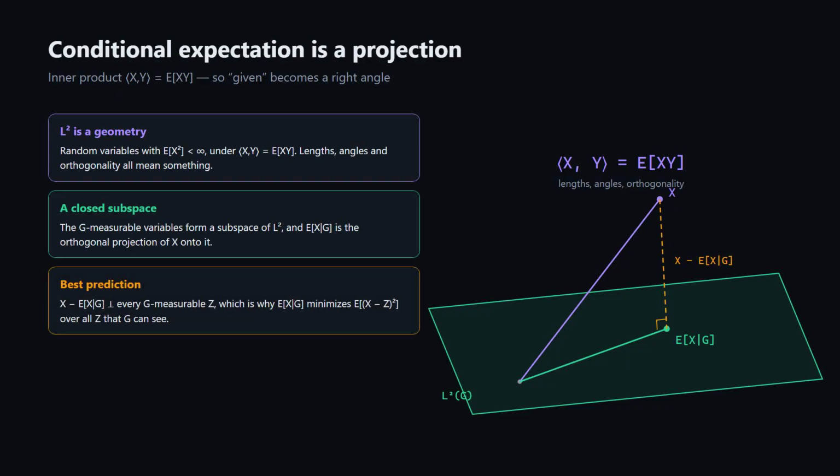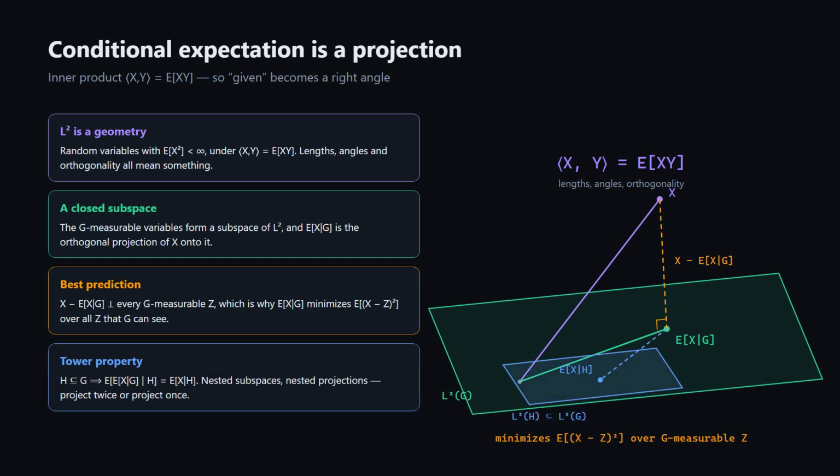The residual X minus E[X | G] is orthogonal to every G-measurable variable, that is the defining property, rewritten in geometric language. It is also why E[X | G] minimizes the mean squared error over everything G can see. Conditional expectation is the best prediction the information allows. And the tower property falls straight out. If H sits inside G, then projecting onto G and afterwards onto H is the same as projecting onto H directly. E[E[X | G] | H] equals E[X | H].